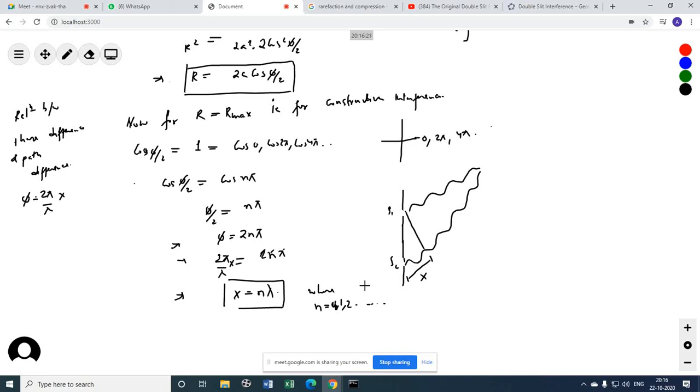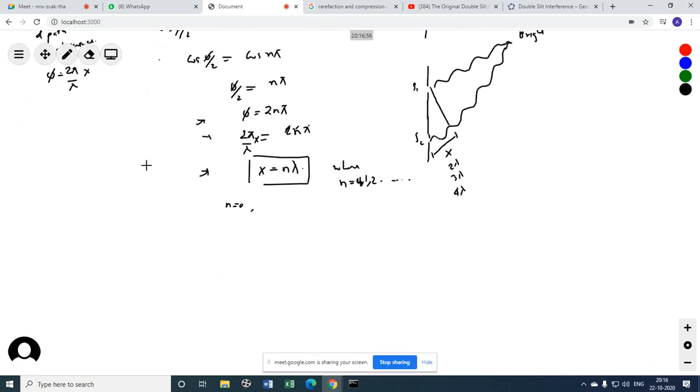So whenever the path difference is lambda, for example 2 lambda, 3 lambda, 4 lambda, you are going to get a bright fringe here. Anywhere on the screen, wherever the path difference between the two waves is lambda, we are going to get a bright fringe. When n equals to 0, it means the central maximum, the central bright spot.